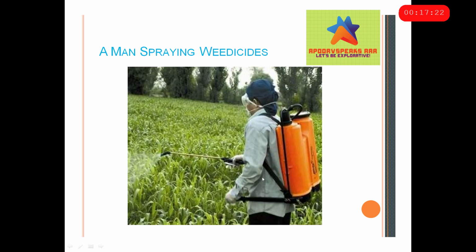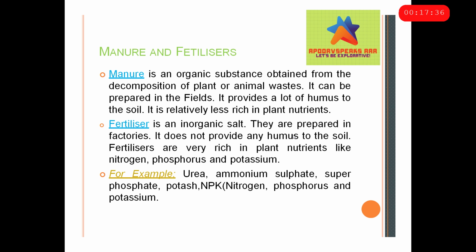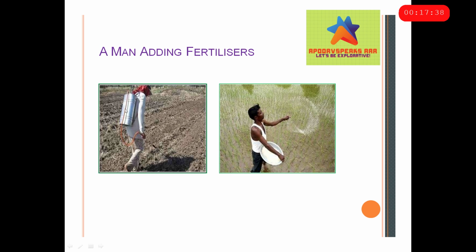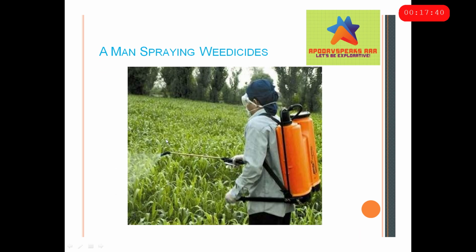So as you can see, this layout is quite similar to how we saw fertilizers were sprayed. There's a tank on the back. As you can see, this fertilizer image also. Here also the man had a tank and a pipe, and in this image also he has a tank and a pipe. But what is the difference? That he is really well dressed, gloves and mask, because these weedicides are chemicals for killing, and these are also harmful to humans.